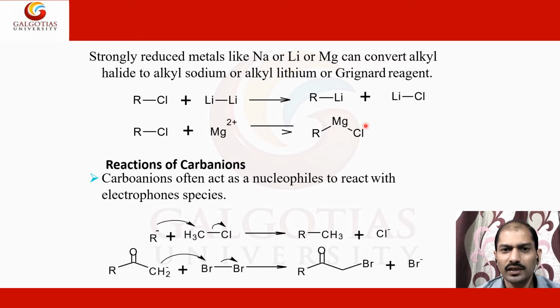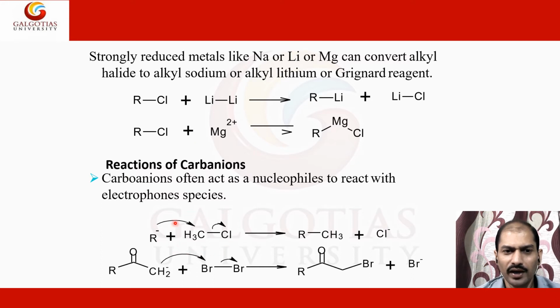You can see that strongly reducing metals like lithium, sodium or magnesium can convert alkyl halide to alkyl sodium or alkyl lithium. So if you react with sodium, it will make an alkyl sodium, or if you react with lithium, it will make these kinds of compounds. There are many more examples of reactions in which the carbanion takes place.